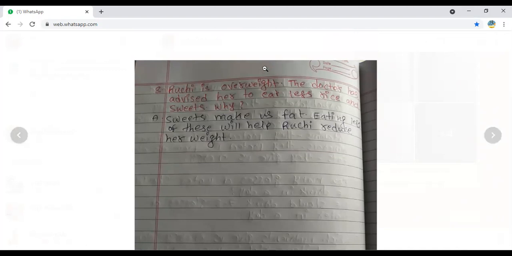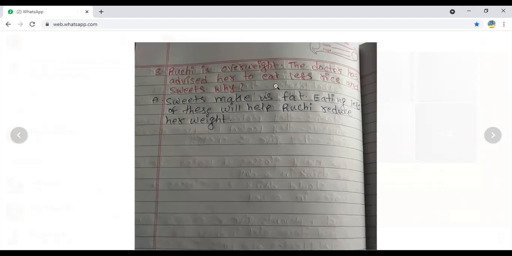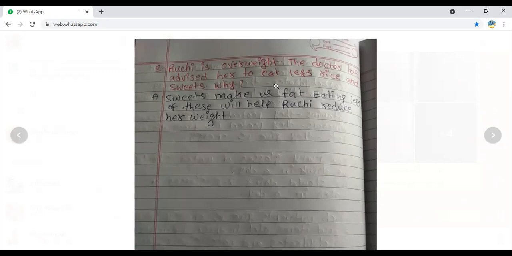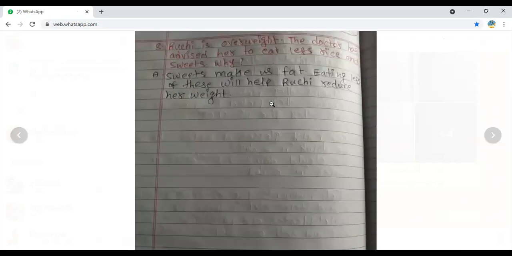So what I told you: if you want immediate energy, you should eat carbohydrates. If you don't want immediate energy, you should eat sweets. It means we are going to store our energy in the fats. So eating less of these will help Ruchi to reduce her weight. To reduce her weight, she has to eat a little amount of rice as well as a little amount of sweets. Yes, that's all for the 8th question.